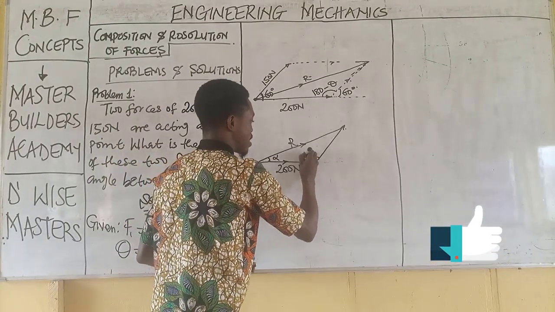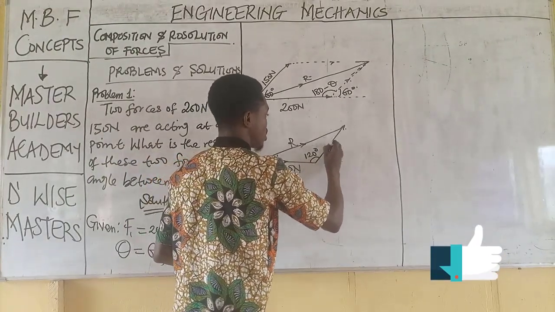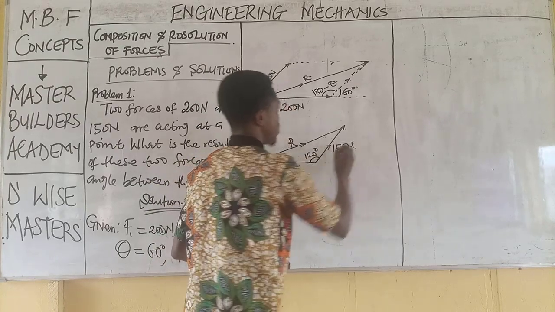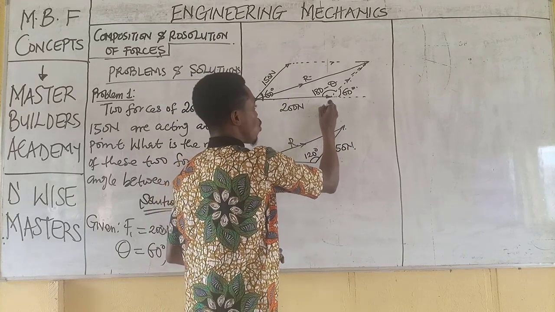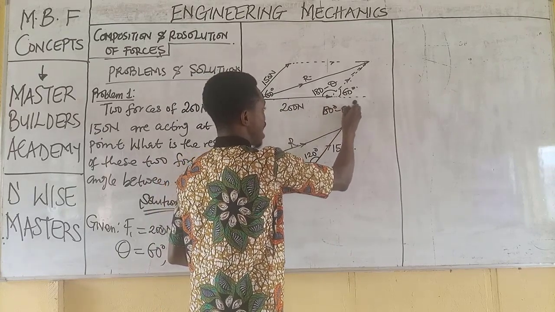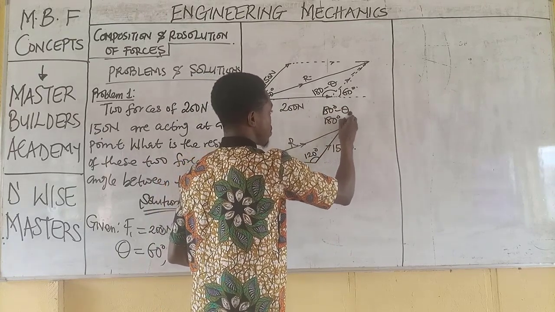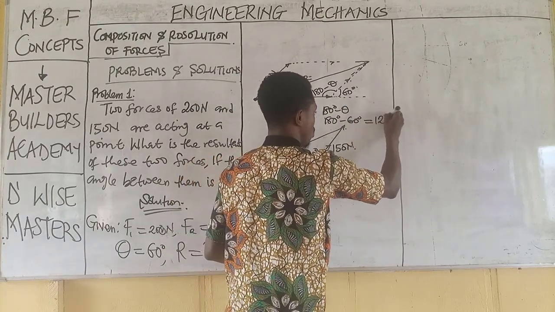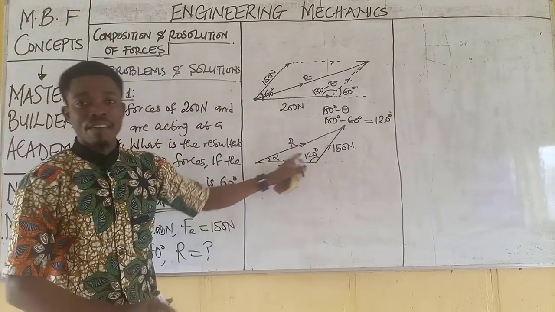This angle is now 120 degrees, and this is 150 Newton. Remember, 180 degrees minus theta is the same thing as 180 degrees minus 60 degrees, which is equivalent to 120 degrees, the angle we have here.